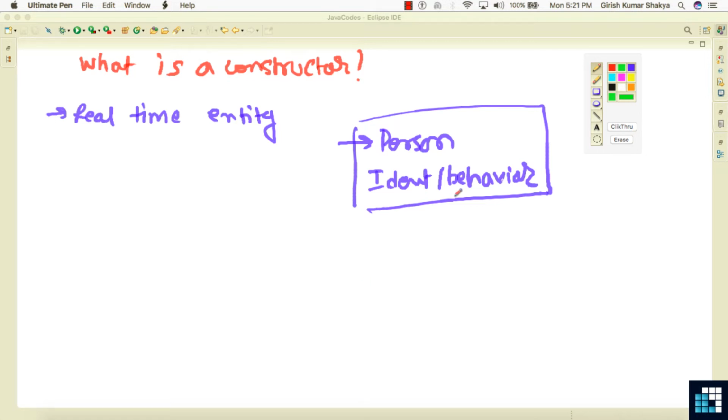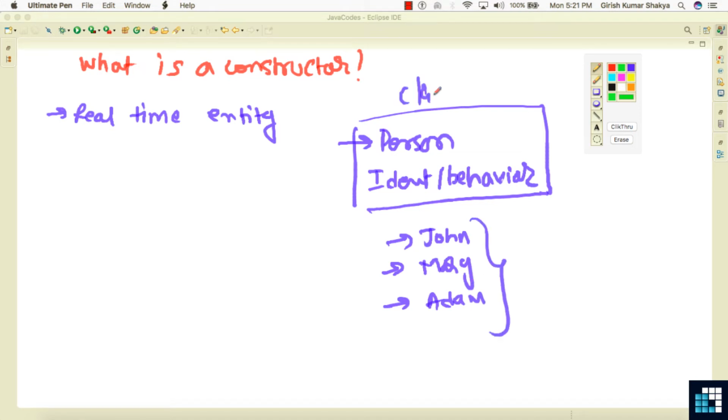So we have one person with the name John. You can create one more person with the name Mary. You can create some other person, let's say Adam. So by using the one person class, we can, by using the concept of the constructor, create multiple persons, and these multiple persons have their own identities and their own behavior.